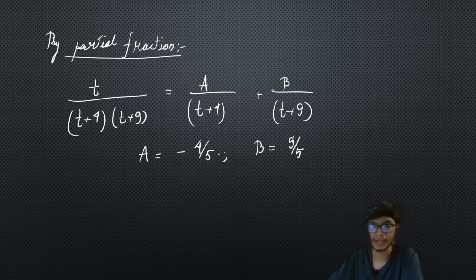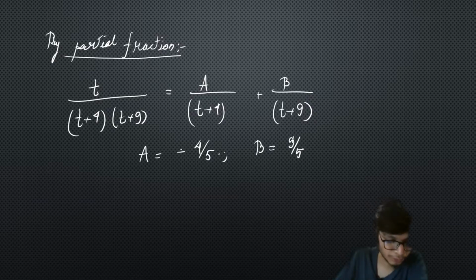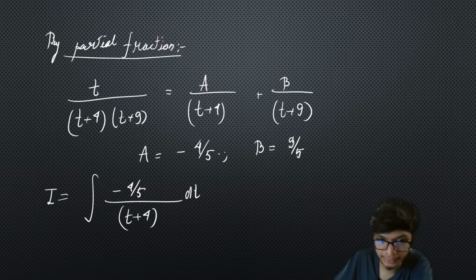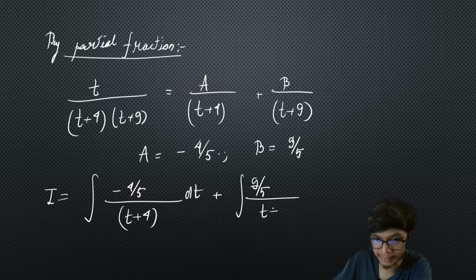I hope this is what all of you are getting. Therefore our ultimate integral will have the form integration of minus 4 upon 5 divided by t plus 4 dt, plus integration of 9 upon 5 divided by t plus 9 dt, right?